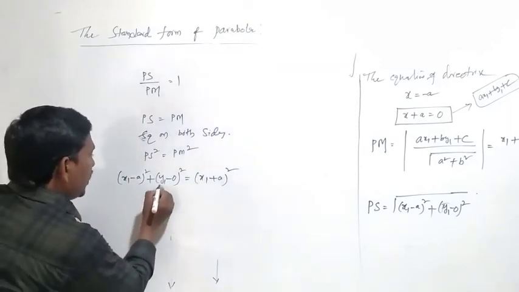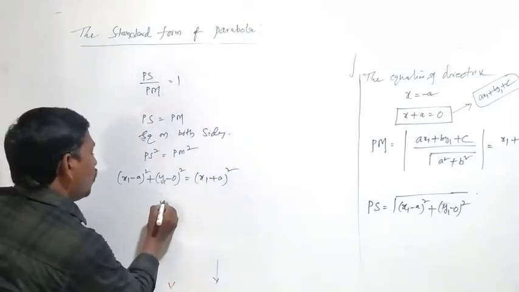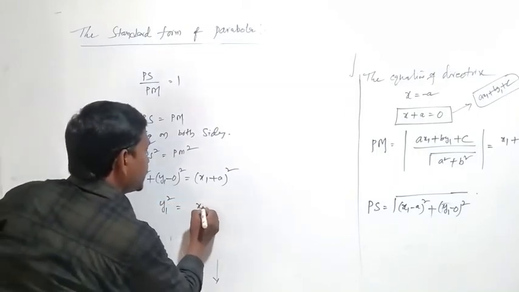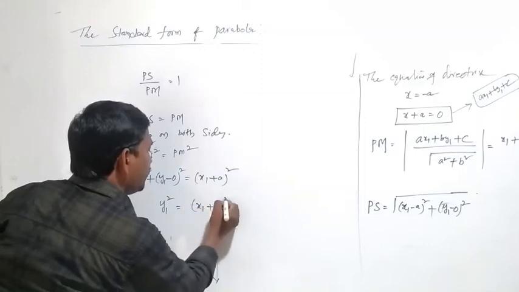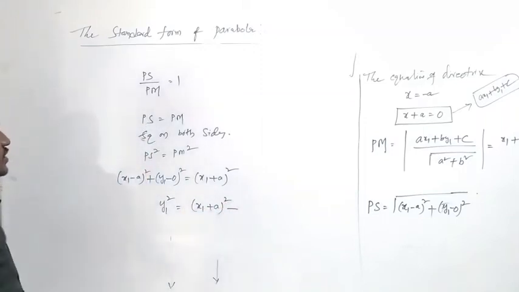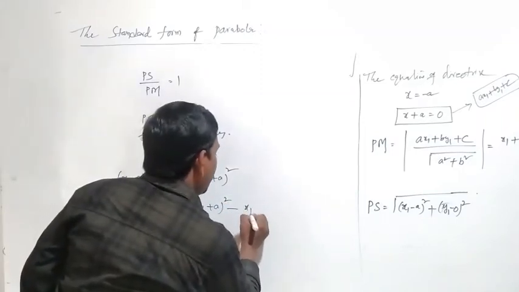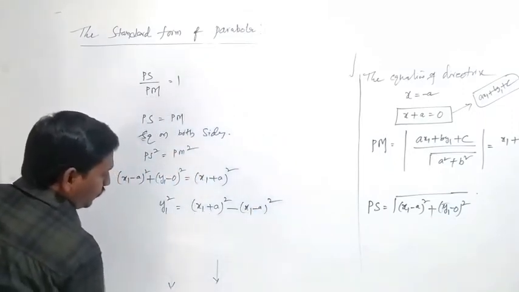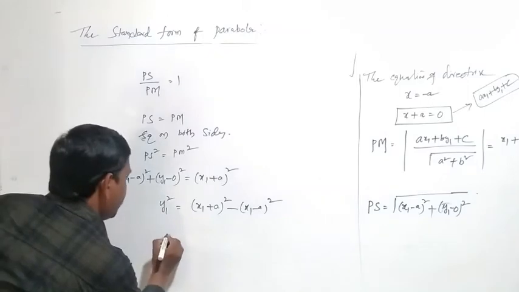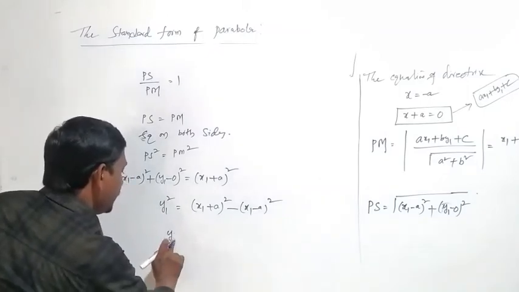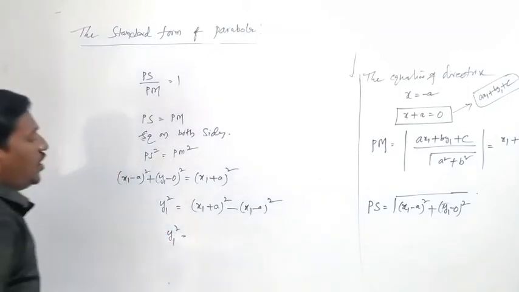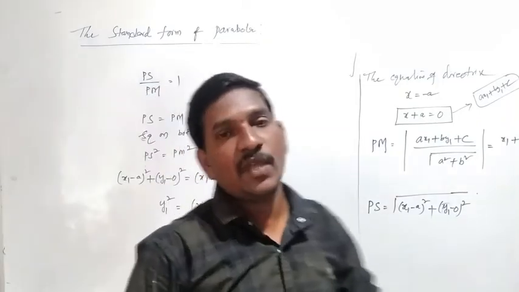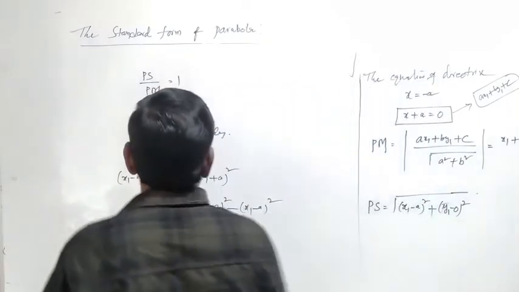This is y minus 0, y1 square equal to x1 plus a whole square minus, by the transposition, x1 minus a whole square. So after expanding the formulas a plus b whole square and a minus b whole square, finally we got here,